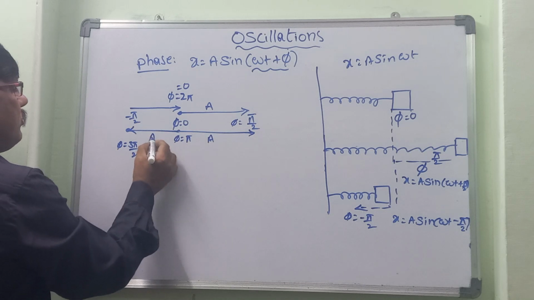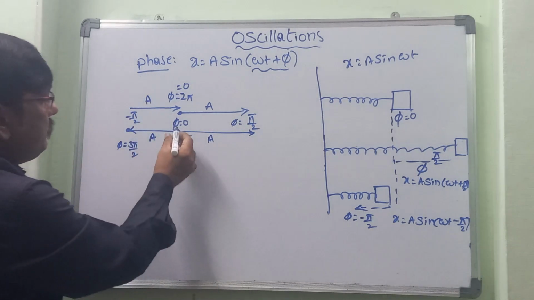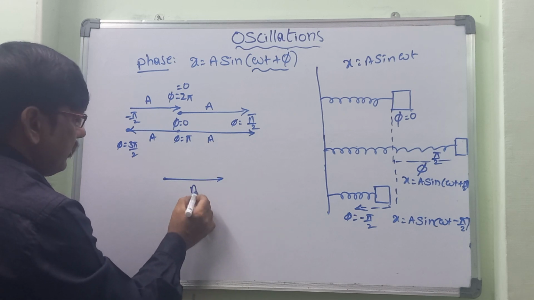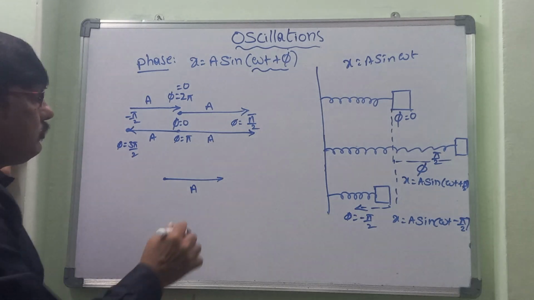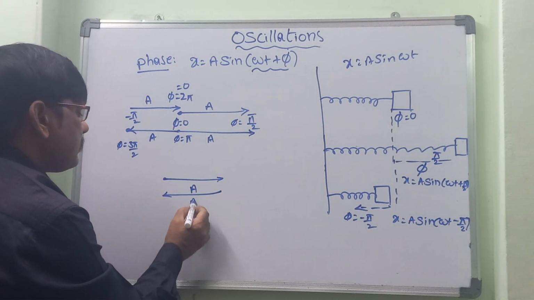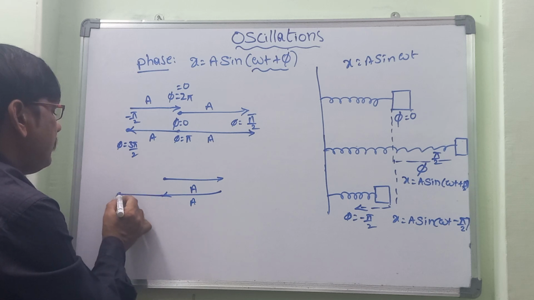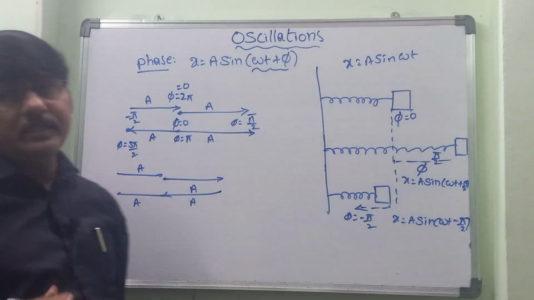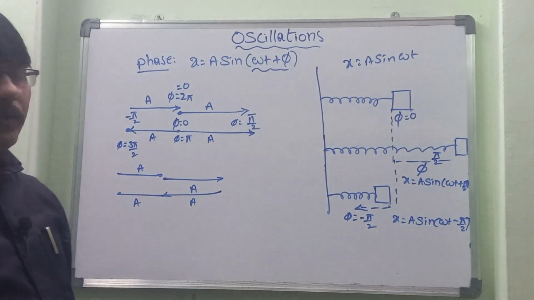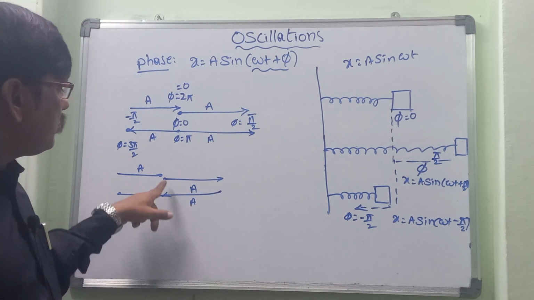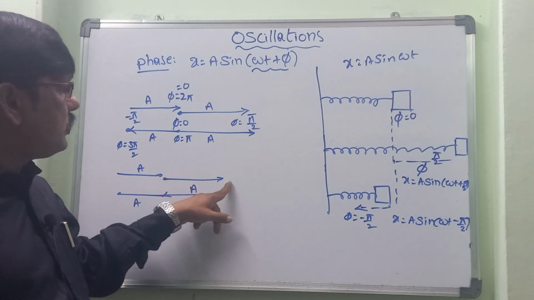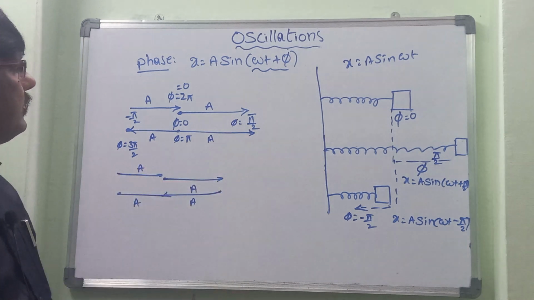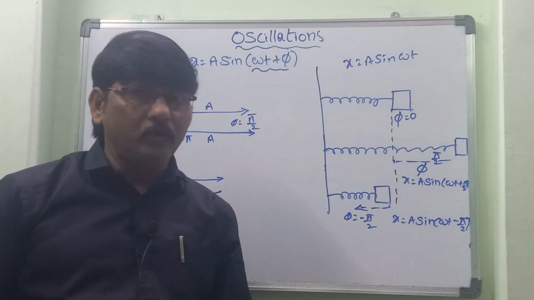From the mean position till here, it makes the first turn, the first phase A. Afterwards it travels towards this side, this one also A, and afterwards towards this side, this is A, and again the particle travels towards this side, A. Total, how much is the displacement, how much is the phase we can consider for A? If we start right from here, it travels towards this side A, and from here to the mean position again A, and this side also. In this way we can take the phase.